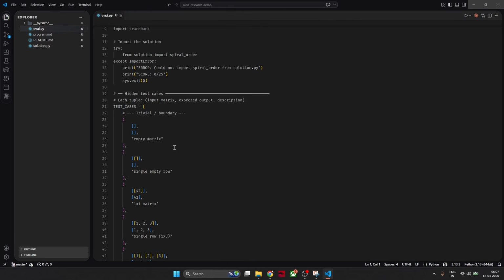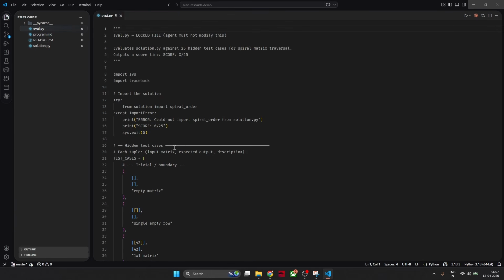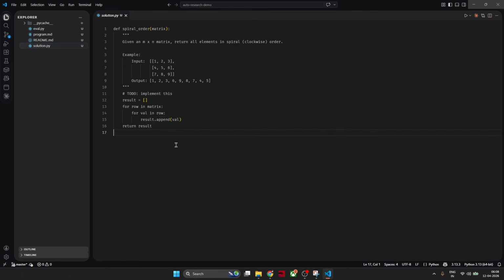Here I have added test cases for my spiral matrix. These are standard test cases, and it will only show one metric: how many test cases are passed out of 25. So either 8 or 10 or 20, and based on it, it can improve. So my scalar metric here will be how many test cases are passed. And here is my initial solution.py file. I have intentionally made it wrong, so it will only pass a few test cases, and my agent can improve on it based on the scalar metric.